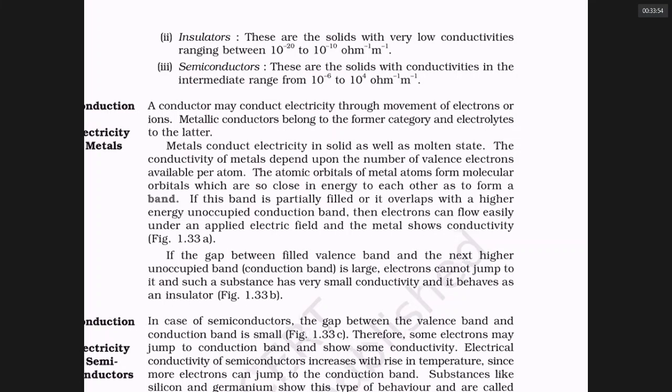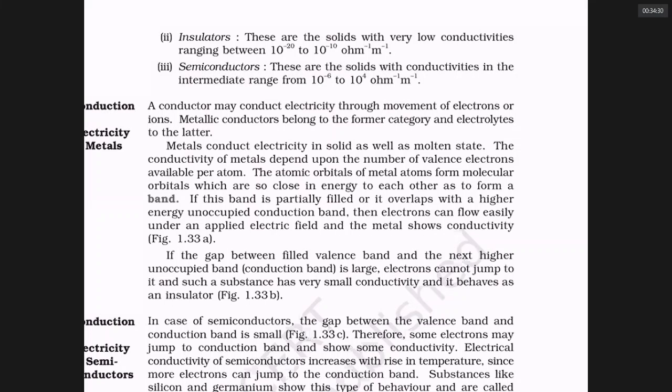Suppose you combine 10 atomic orbitals, you get 5 bonding molecular orbitals and 5 anti-bonding molecular orbitals. The total number of molecular orbitals produced is equal to the total number of atomic orbitals combining. Half of the molecular orbitals of low energy are called BMOs, the other half are called ABMOs. Okay, sir?